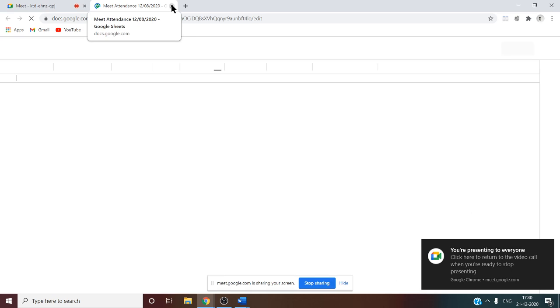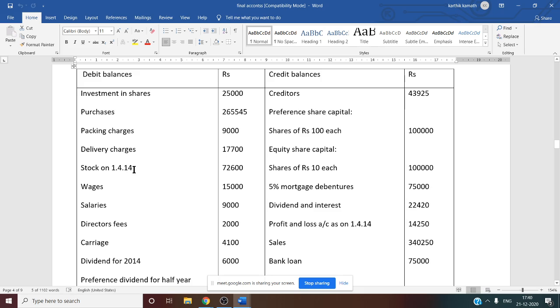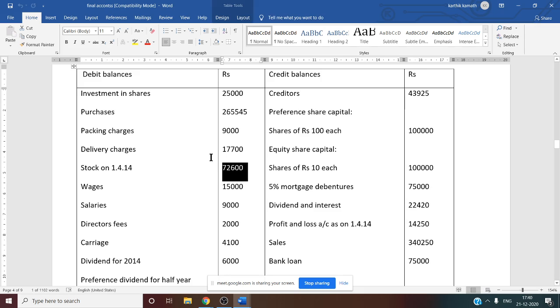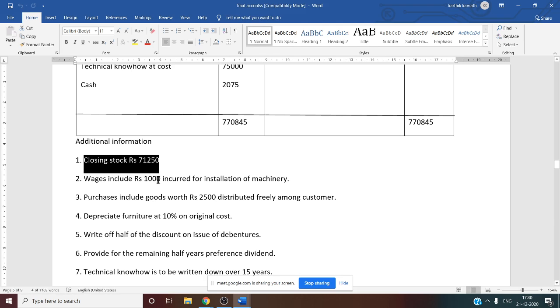Yes, next thing we have to do here, see working note number 26. That is changes in inventory. We want opening stock and closing stock information. Once again we'll see the question. Opening stock, that is stock on 1/4/2014, is 72,600. Closing stock is given in the adjustment, 71,250.